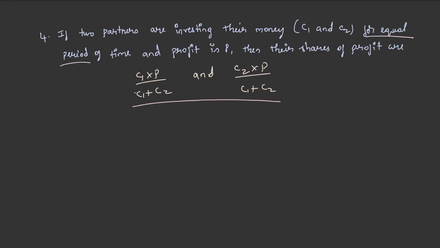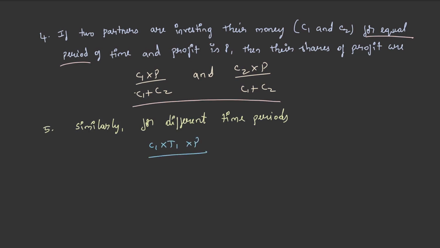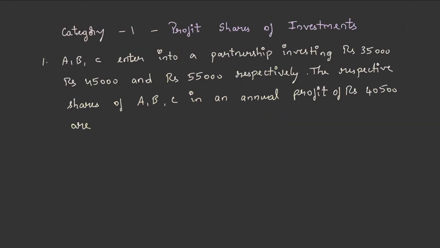If it is for different time periods, then C1 into T1 into P by C1 T1 plus C2 T2 and C2 T2 into P by C1 T1 plus C2 T2. With this, we are done with the formulae and shortcuts. Let's try to solve the problem.